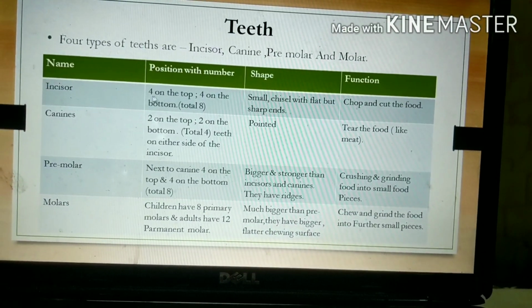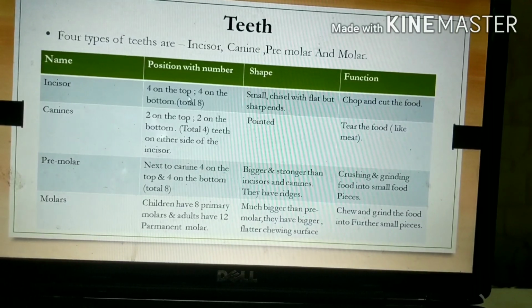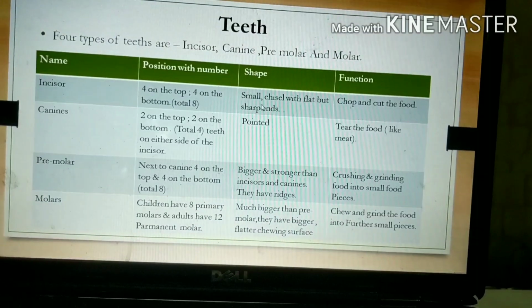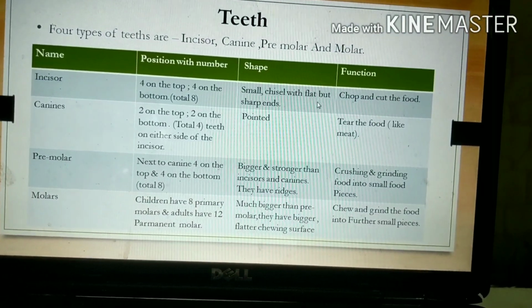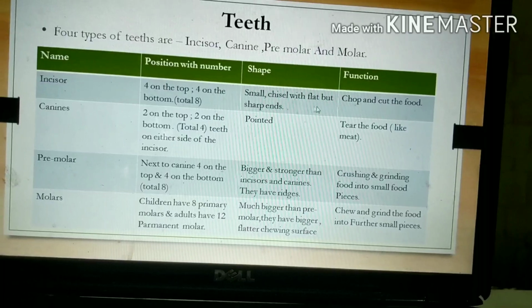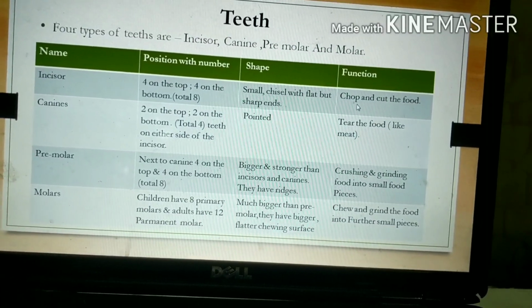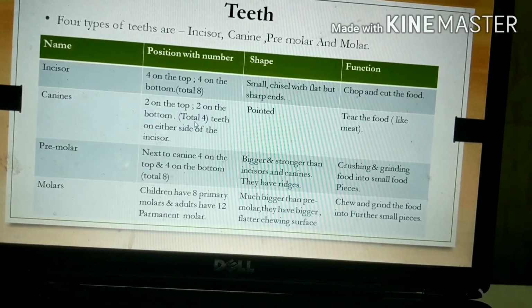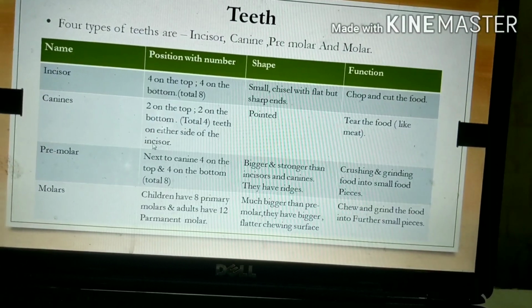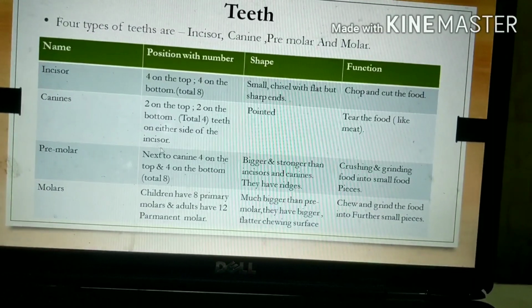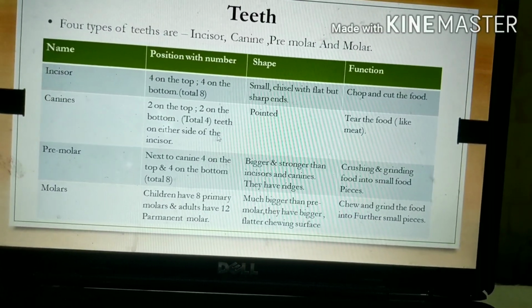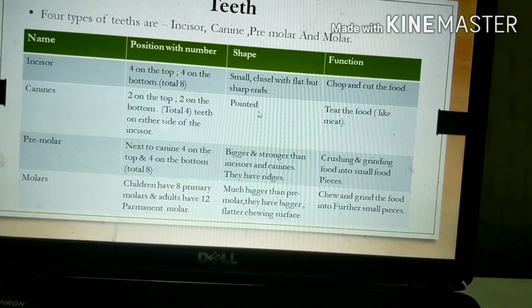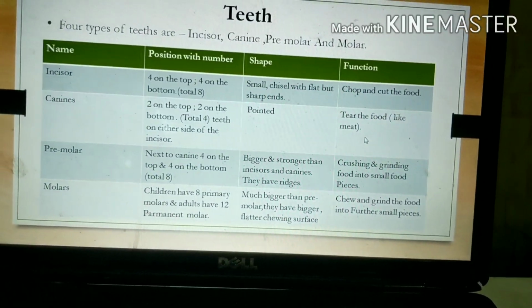So, position is incisor 4 on top of your mouth and 4 on the bottom. So, total is 8. This is small, chisel with flat but sharp ends. What is its function? Chop and cut the food. Canines, so 2 on the top and 2 on the bottom of your mouth. So, total 4. Teeth on either side of the incisor. So, either side of the incisor there is canine. This is pointed. Tear the food like meat, like flesh.